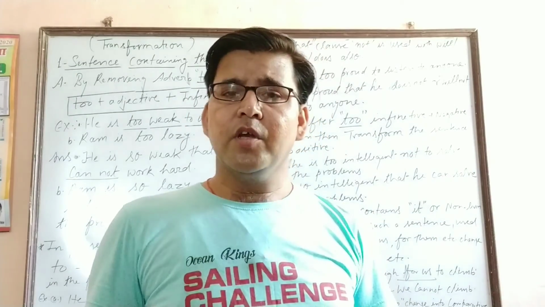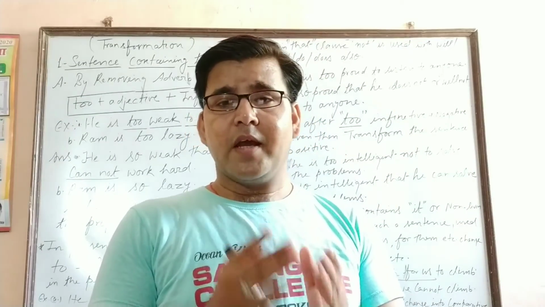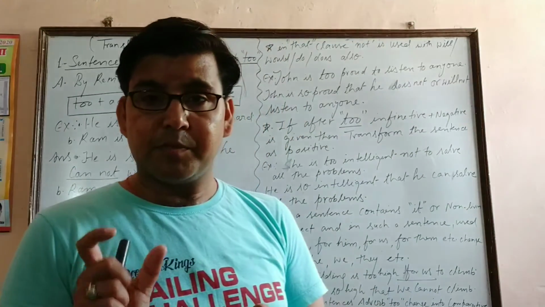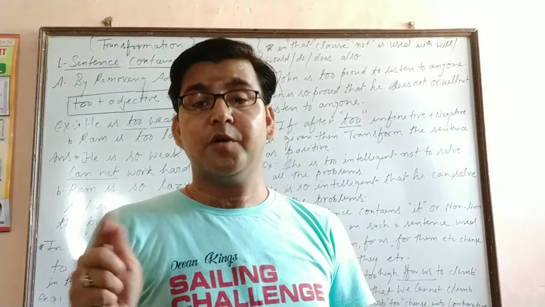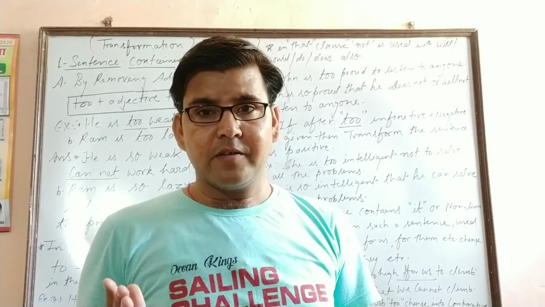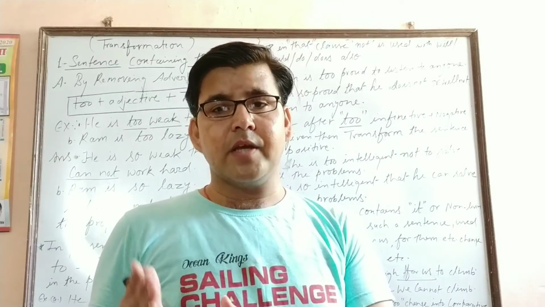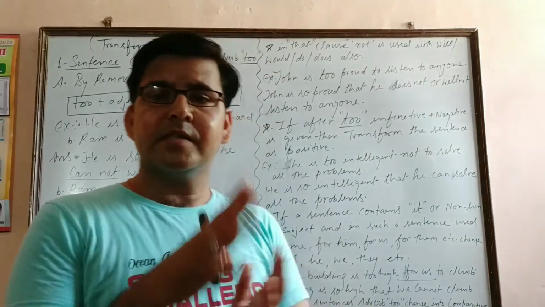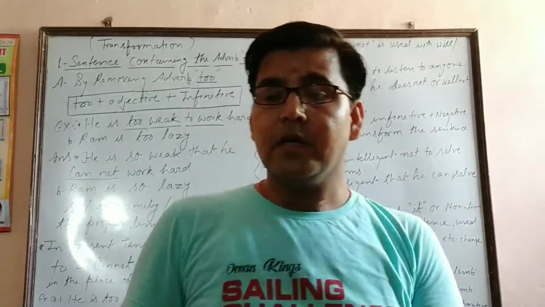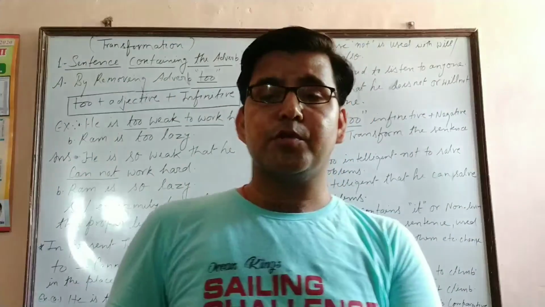Again, the same thing, you can remove "so" also. In the place of "so", you can use the adverb "too". In the place of the infinitive "to", you can use the connector "that" plus the subject, and then "cannot" or "could not" according to the given tense. If present tense is given, then you have to use "cannot". If past tense is given, you have to use "could not".